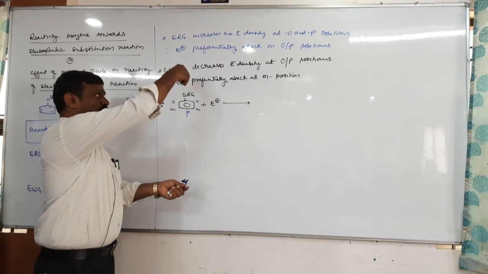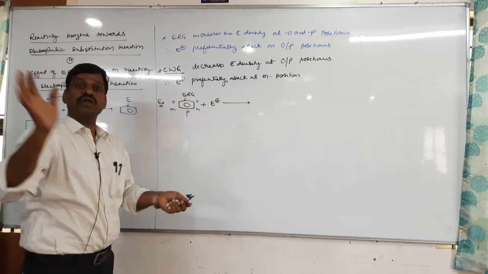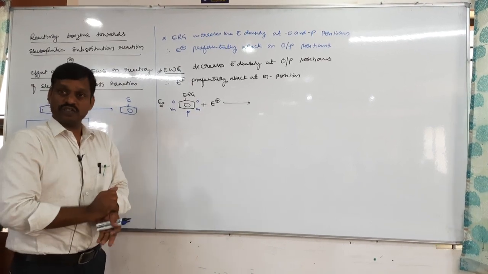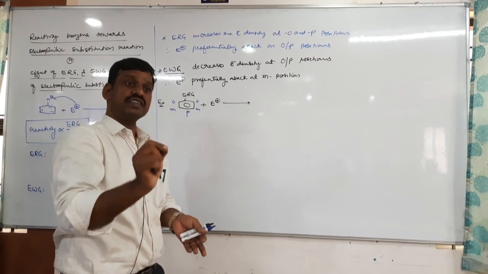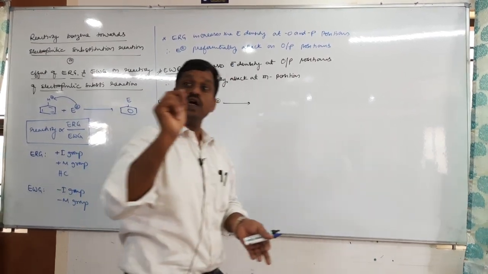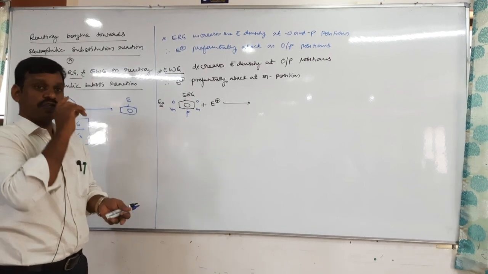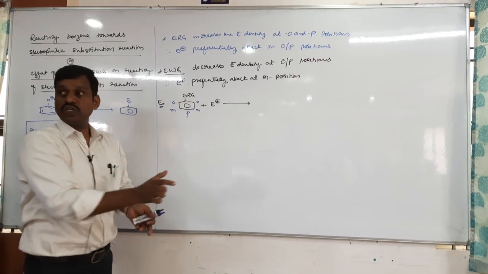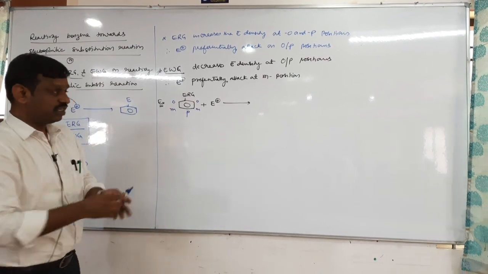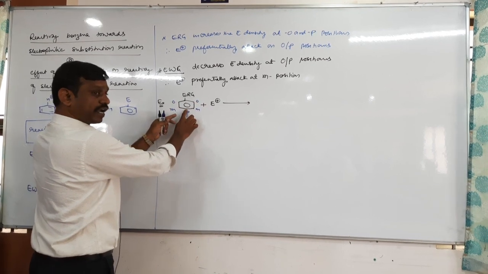Electrons are releasing towards the benzene ring, so the benzene ring becomes more electron rich, but particularly this electron releasing group increases the electron density at which position? Ortho and para positions, comparatively more than the meta position. This we will study later. So ortho and para position electron density increases more. Therefore, ortho becomes negative, para becomes negative.